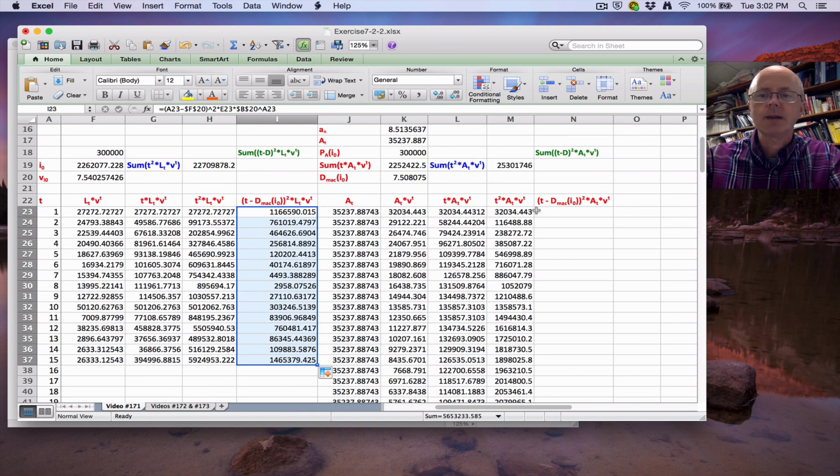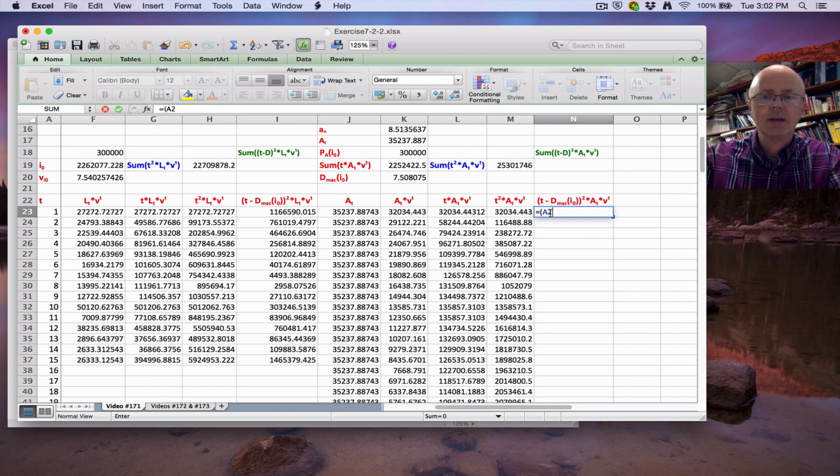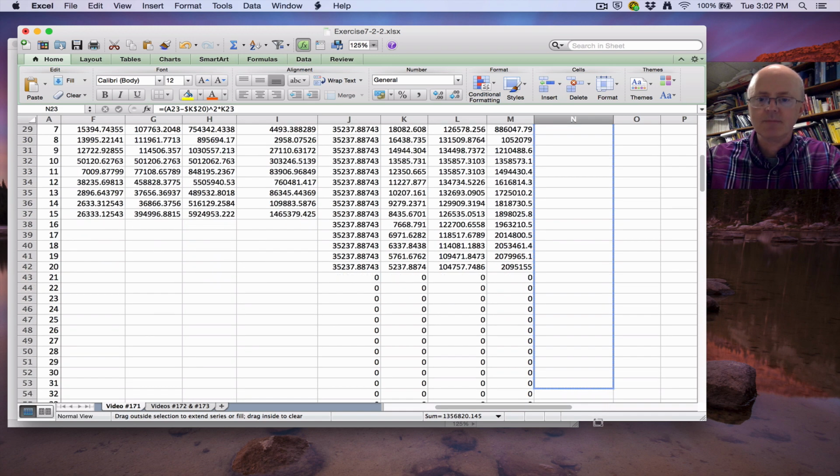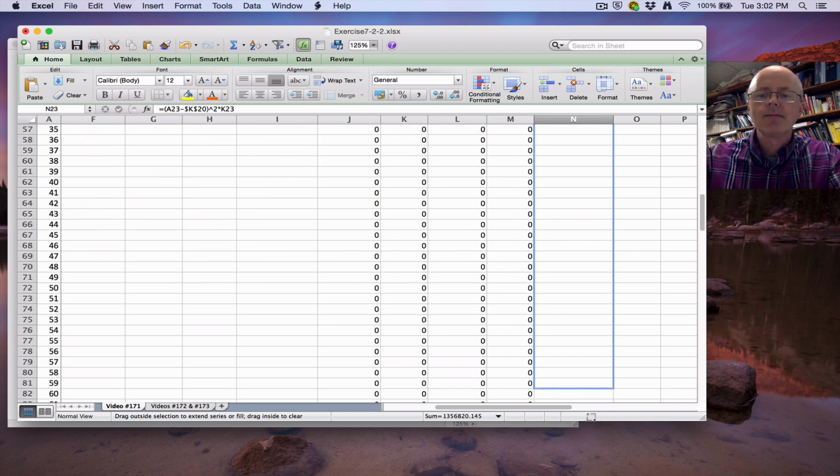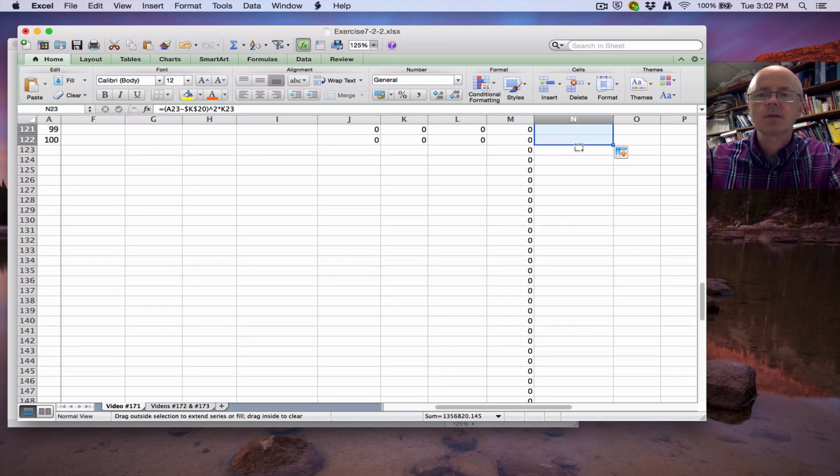And then we do the same kind of thing over here. Equals A23 minus Macaulay duration for the asset cash flow is in K20 squared times At times v to the t. So again, I could just take it from here. That looks good, I think. I didn't take it from the other spot in the other column. Go on down, come on, down, down, down, faster, faster. There we go.